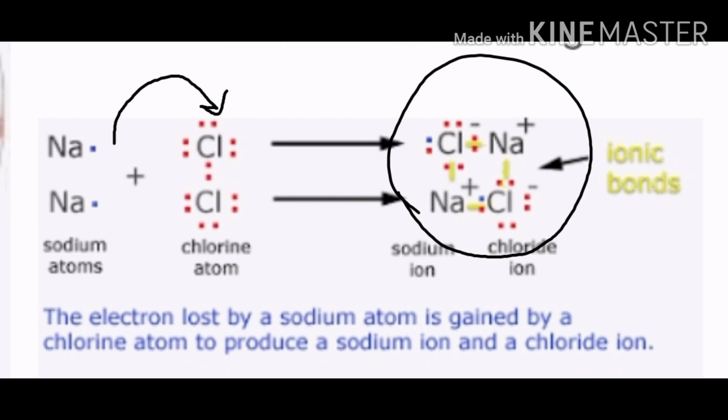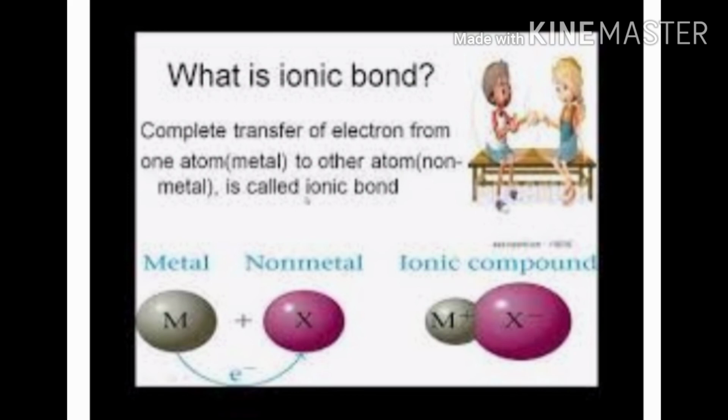The bond will be formed between sodium and chlorine. This bond is called an ionic bond as they come into the ionic state and form this bond. This type of compound is called an ionic compound. Now let us see what is an ionic bond. Complete transfer of electron from one atom, metal, to the other atom, non-metal, is called an ionic bond.